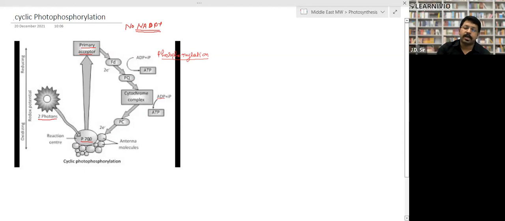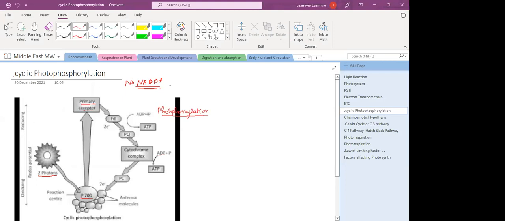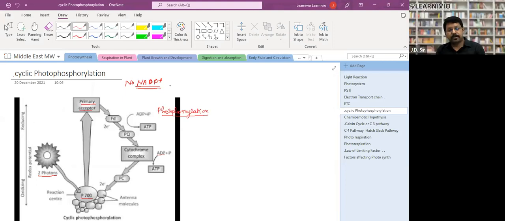So this is called cyclic photophosphorylation, right? Because the electron is moving cyclically. From where the electron has started its journey, it again came back to the same point. Clear, guys? Yes, sir. Clear. So keep it till here.